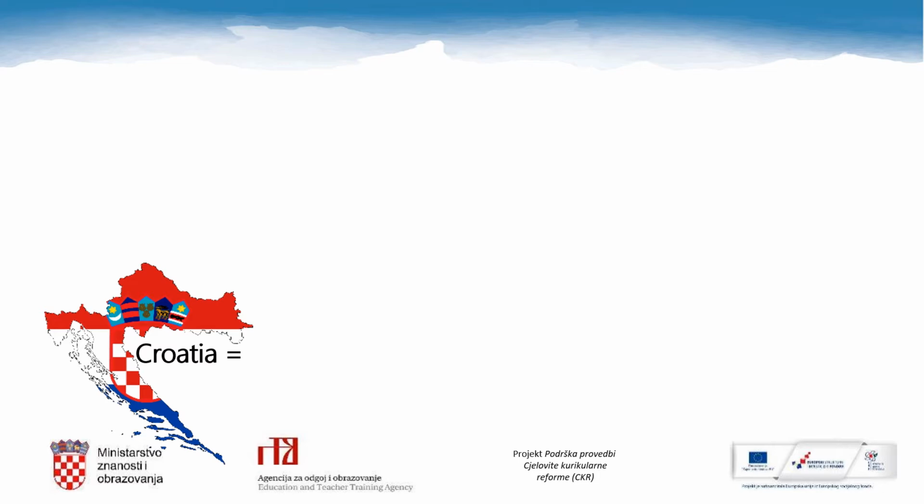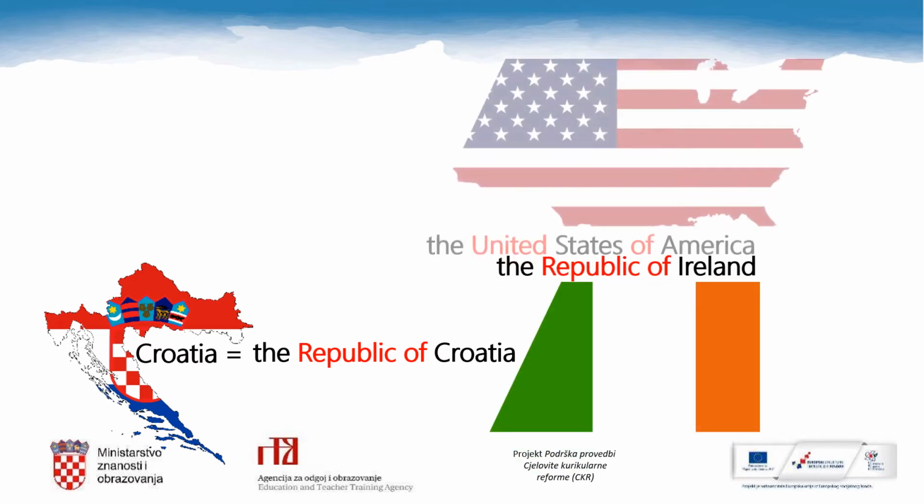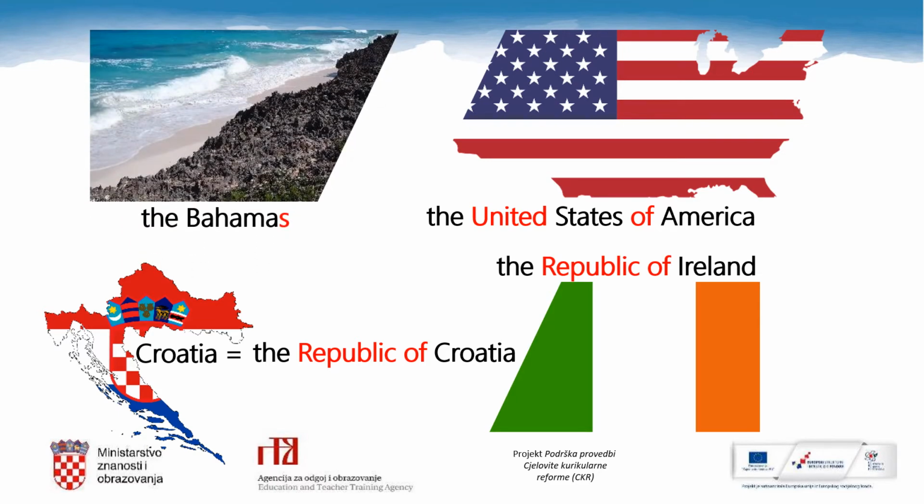If there are expressions like Republic of, United States of, we use the definite article the. So we say the Republic of Croatia, the Republic of Ireland, the United States of America. If the country name ends in the letter S, it has plural form. In that case, we also use the definite article the. So we say the Bahamas.